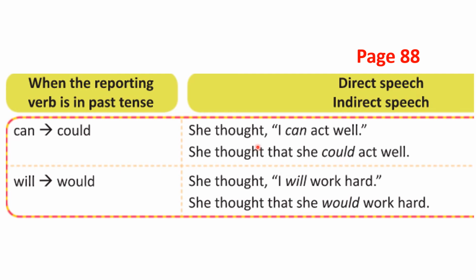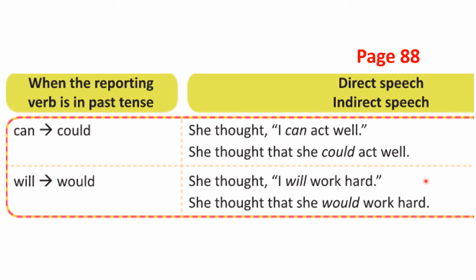And of course, after the reporting verb, you have to use that. After the reporting verb, you have to remove this quotation. There should not be any quotation mark or comma in indirect speech. Can you notice here? There is no quotation.